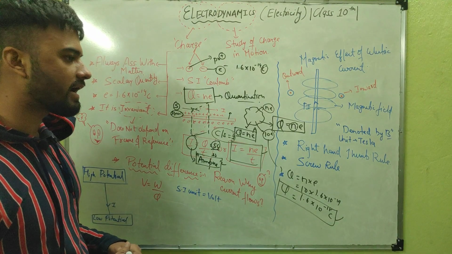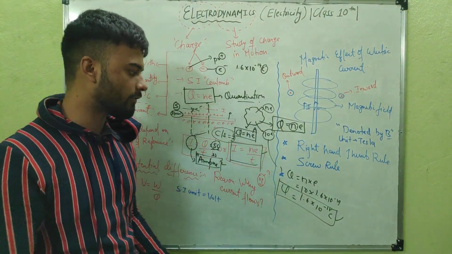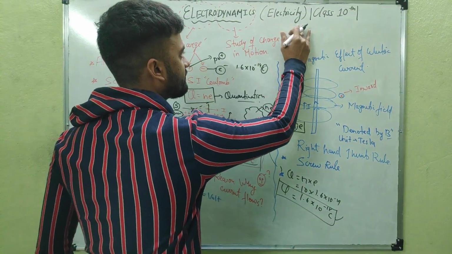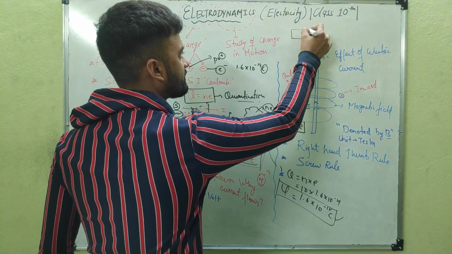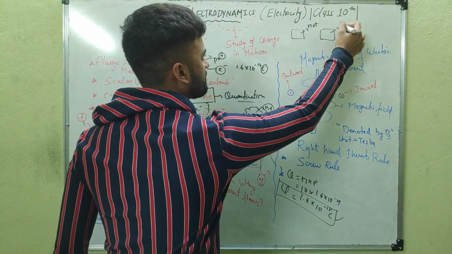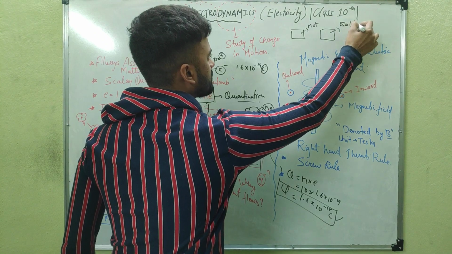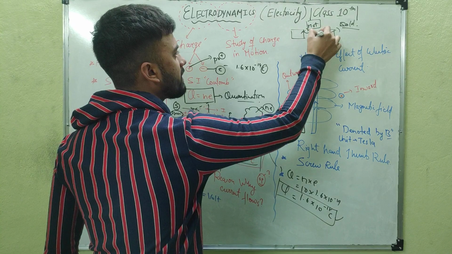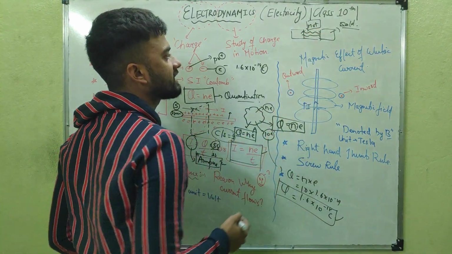Now, have you seen one thing, why things flow? Like I have taken a body which is hot, and I have taken a body of the same size, same configuration, which is cold. Have you seen that heat always flows from higher temperature to lower temperature?